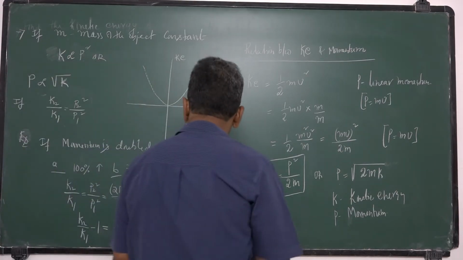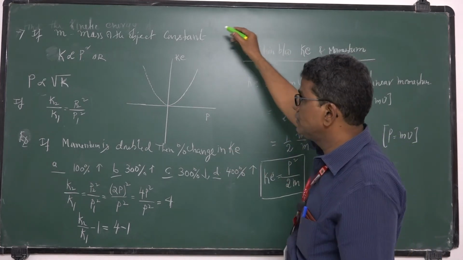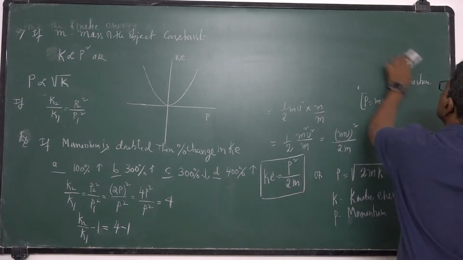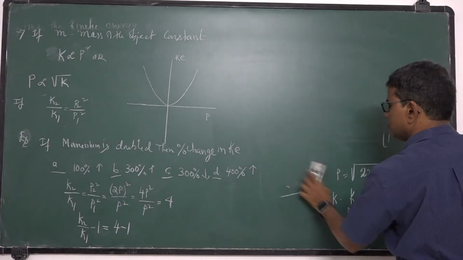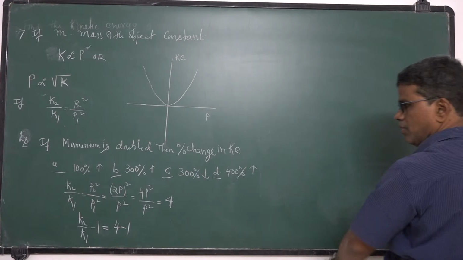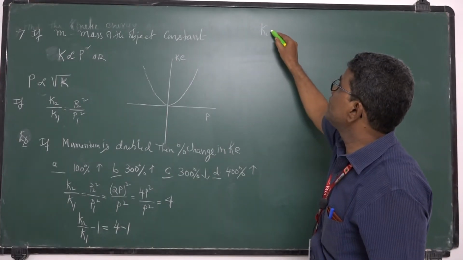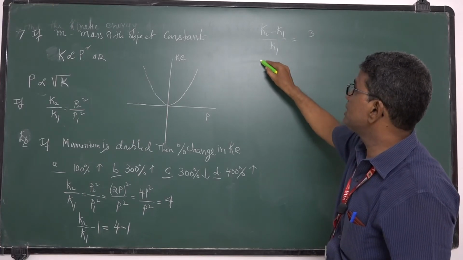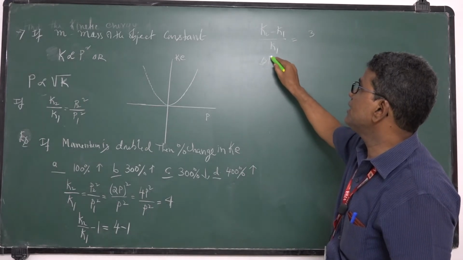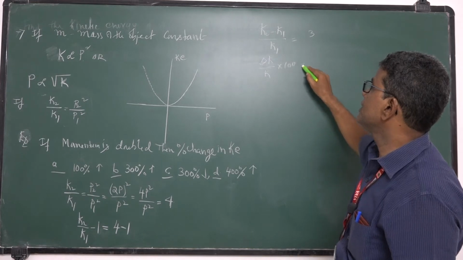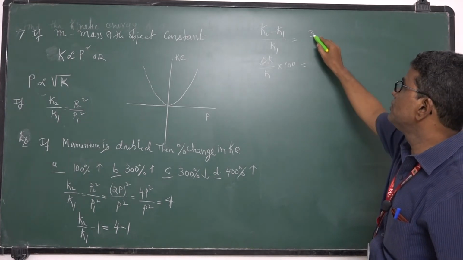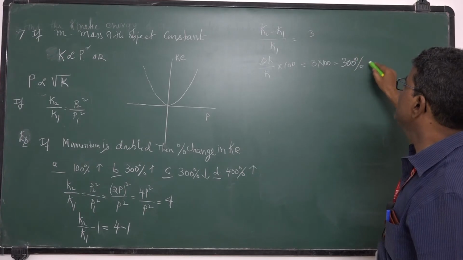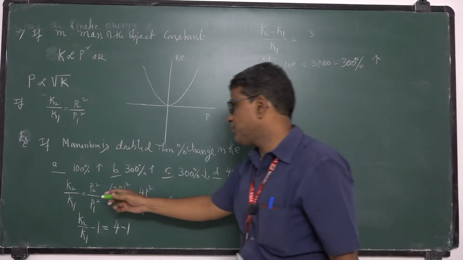So K2 minus K1 by K1 is equal to 3. The percentage change is delta K by K into 100, that is called percentage change, which is equal to 3 into 100, so it becomes 300%. 300% increase, because K is proportional to P square.